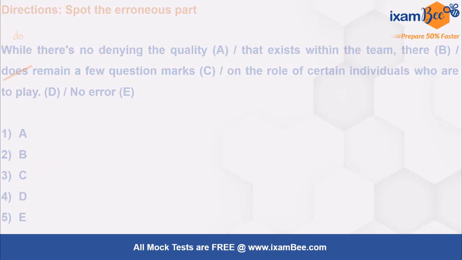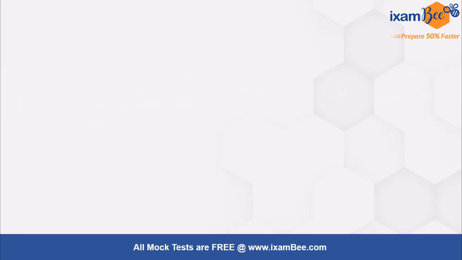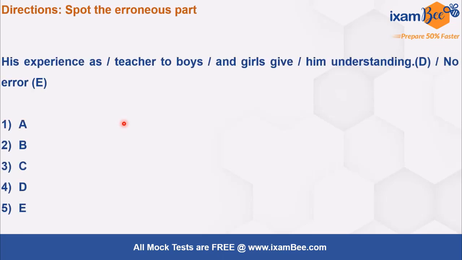All right, now moving ahead to another rule, it says ensure that the verb agrees with the true subject and not with an intervening plural object of a preposition or any other intervening plural. Like when we say in this example, if we see, it says that his experience as teacher to boys and girls give him understanding. So when we see that the verb is what? Give here. All right, so the subject is what?